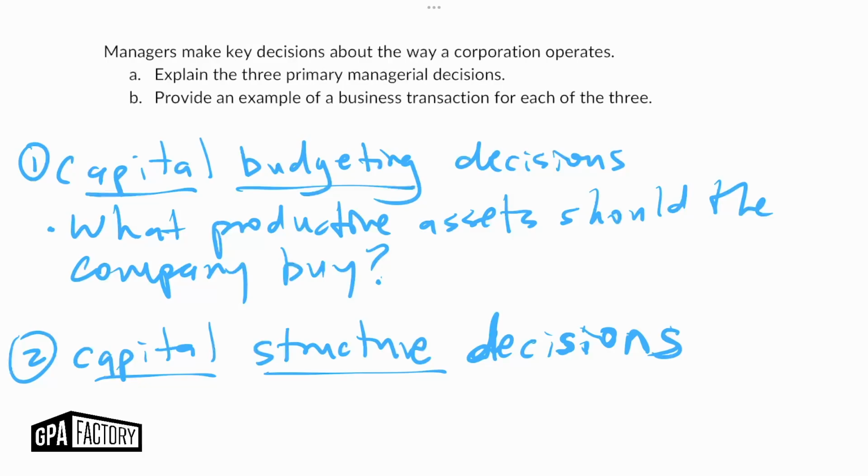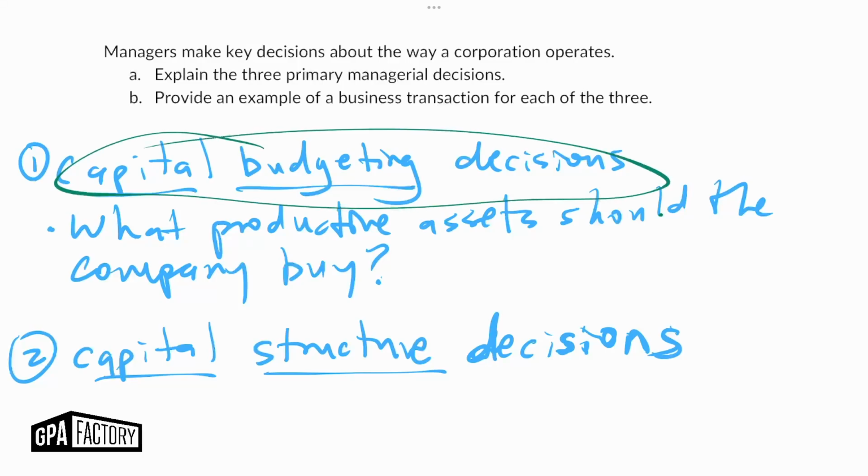And I'm going to give some answers in the context of GPA Factory. So GPA Factory, as a local tutoring company, we might want to print out some packets. And when we end up recording some videos, sometimes we do it using paper. We're not necessarily the most eco-friendly with the use of our paper. So we might want to know, what is the best printer that we should buy to maximize how much printing we can do, and whether we can do color printing, and whether we can print very quickly if we needed to print a lot of packets for a large review session. So which printer to buy as a local tutoring company, that would be an example of a capital budgeting decision.